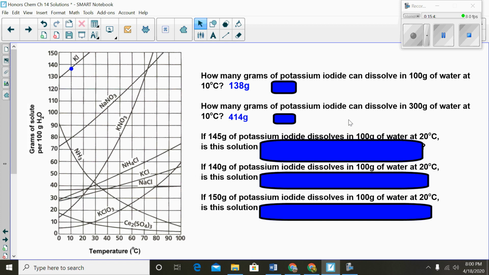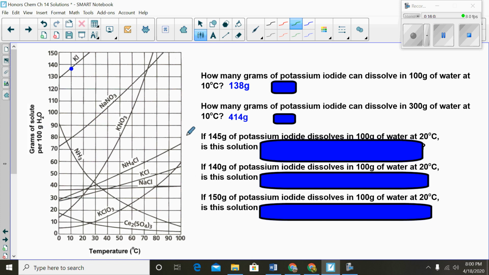All right, but the neat thing now is to get you to understand the terms saturated, unsaturated, and supersaturated as you're reading this graph. Let me get another color up here. I'll get green. Okay, so here we go. I have 145 grams of potassium iodide, KI, that dissolves in 100 grams of water. So we're leaving this as 100 grams at 20 degrees Celsius.